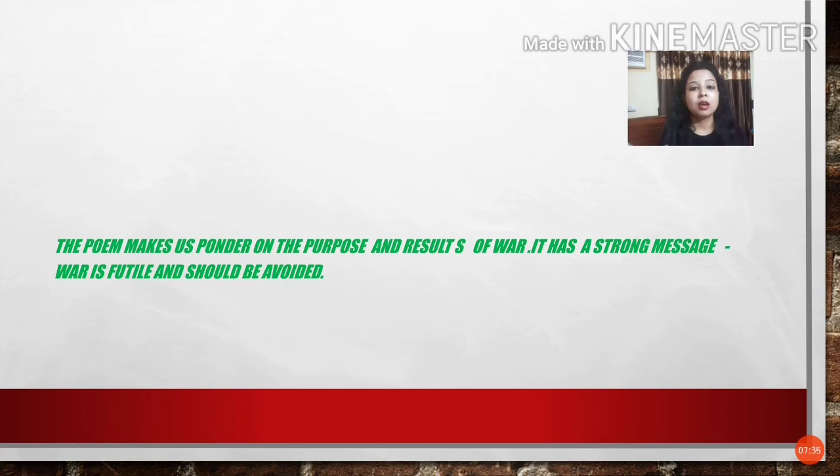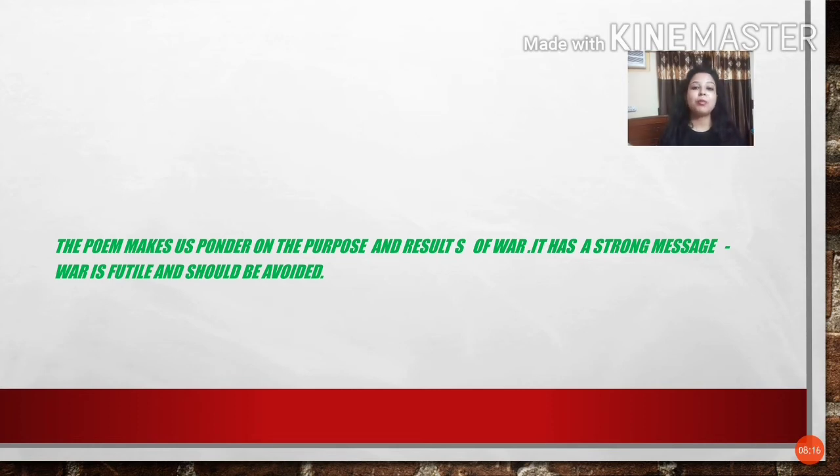This poem is making us ponder over the purpose and result of war. Why should we fight among each other? What is the purpose of fighting? What is the purpose of any war? So it has a strong underlying message. What is it? War is futile and should be avoided. This is what the poet wants to tell us, that we should stop war because it causes only destruction. It has no good effects for anybody. It only kills and creates chaos and destruction all over the place.